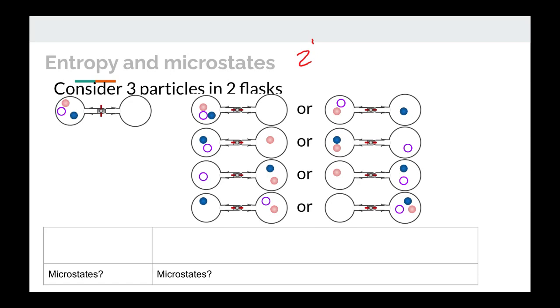In the second example, where we had 2 particles in 2 flasks, we found that 4 microstates were possible, which is 2 to the 2 power. Here, we have 3 particles in 2 flasks, and we find that 8, which is 2 to the 3rd, microstates are possible. So what it looks like is the number of flasks, in this case 2, raised to the number of particles, let's call that n, is the number of microstates that are possible.